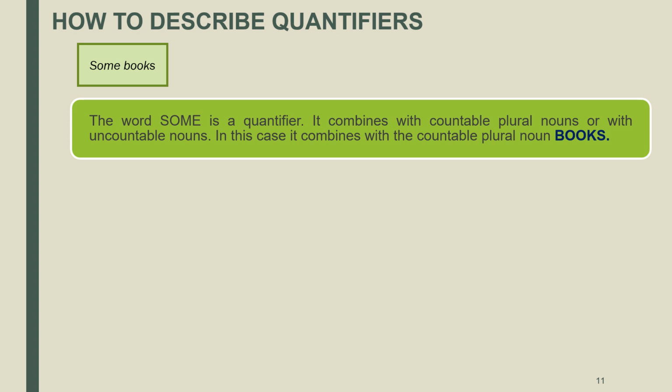So, in this case, you mention all the nouns the quantifier some can combine with, and then you mention the type of noun the quantifier some combines with in this particular case. So, you're going to say, in this case, it combines with the countable plural noun books. So, remember it is very important to mention the specific noun the quantifier combines with in the example.